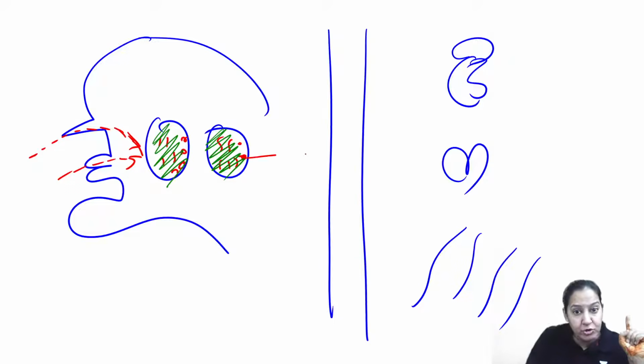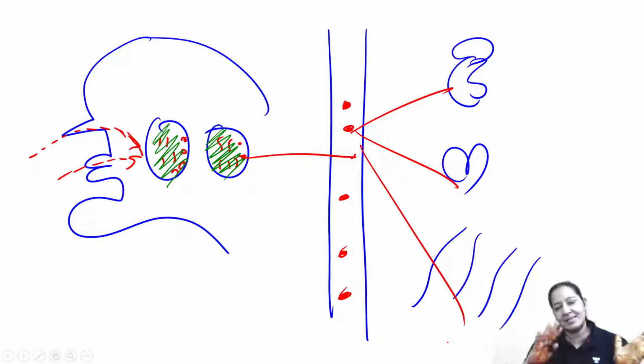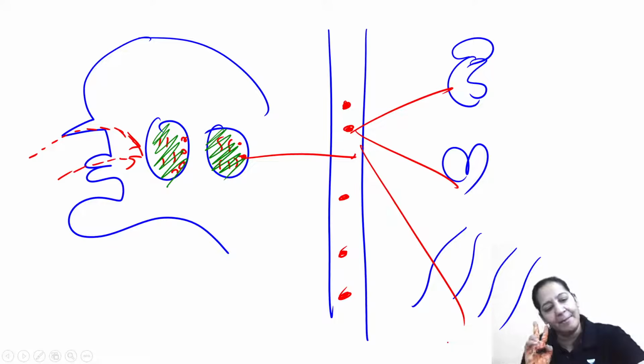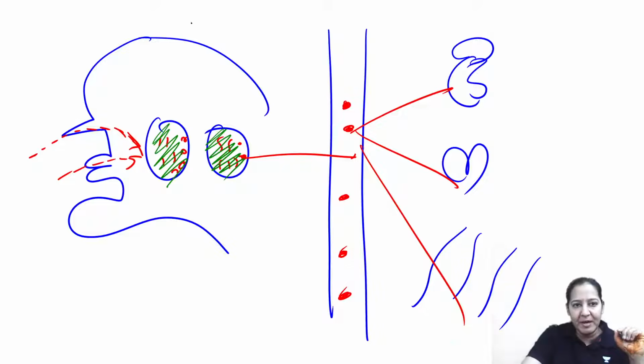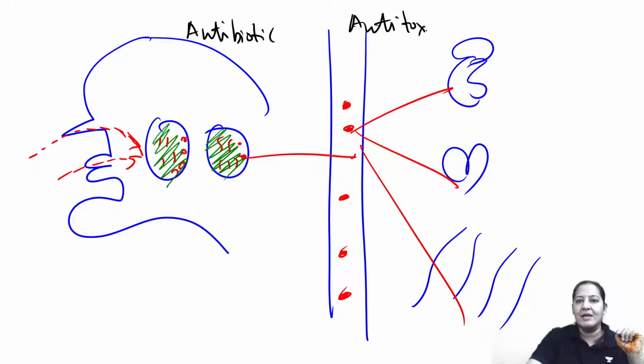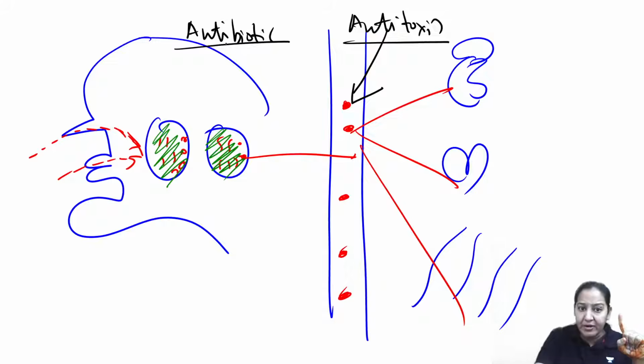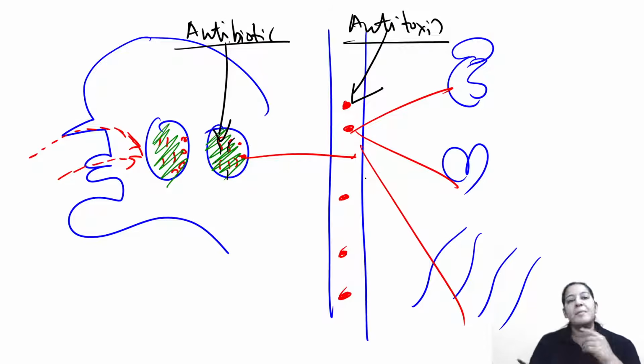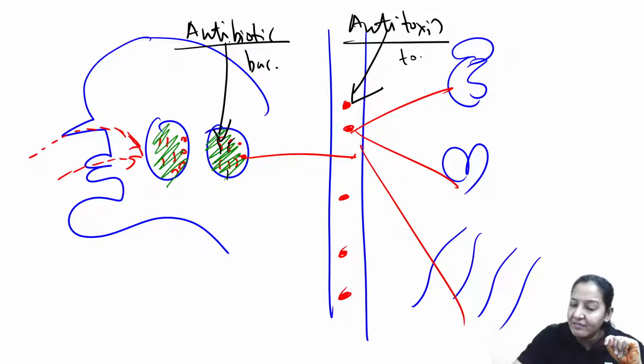Now, mind my words, toxin enters the blood. Only toxin, not bacteria. Toxin enters the blood and damages the three organs. That is the systemic effect. Yes or no? For treatment, I'm giving you two options: antibiotic or antitoxin. What is the main treatment? Antitoxin. Because only toxin is entering the blood, the main treatment is antitoxin. You also give antibiotic, but antibiotic will act locally on the tonsil only. Antibiotic kills the bacteria locally. It is important, but it will not act in the blood because there is no bacteria in the blood.